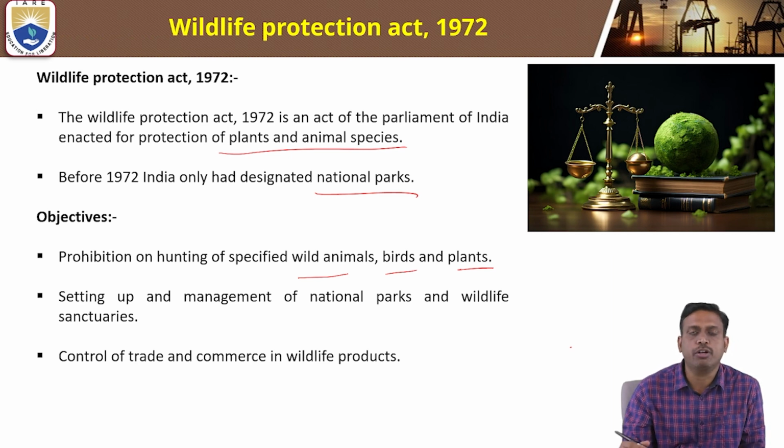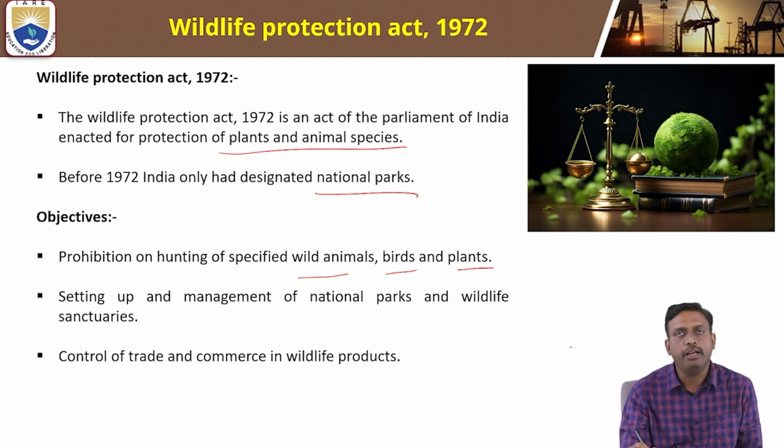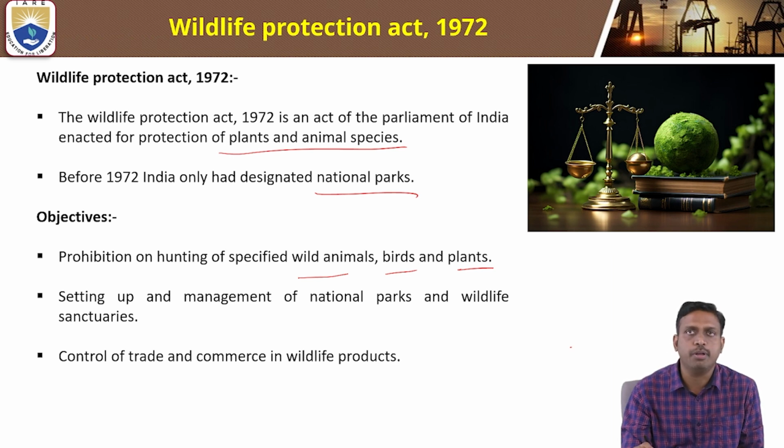We have to prohibit hunting of specified wild animals like lion, tiger, and birds like ostrich, and plants like neem, without any proper reason. Prohibition of hunting of specified wild animals, birds, and plants is one of the main objectives of the Wildlife Protection Act